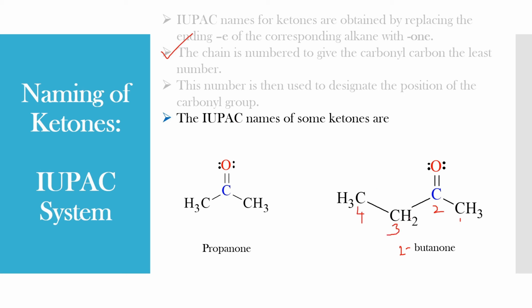If we give numbering like this, the carbonyl carbon will get the least number. Suppose we give numbering from the left hand side, the carbonyl carbon will get position number 3. If we give numbering from the right hand side, the carbonyl carbon will get number 2. Hence, this molecule is called 2-butanone or simply butanone.